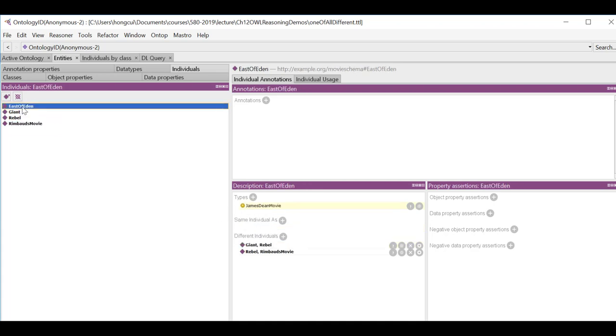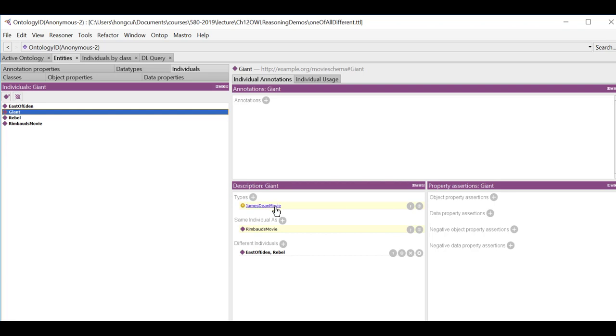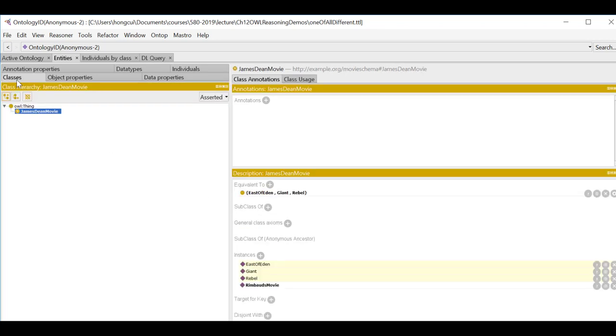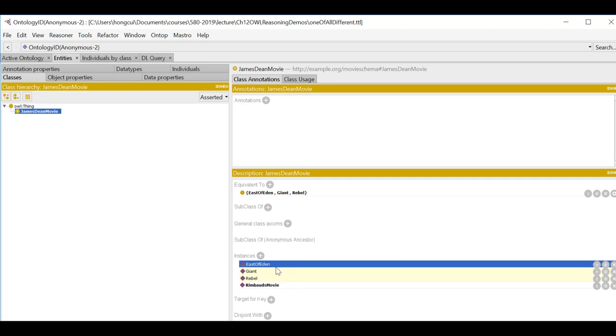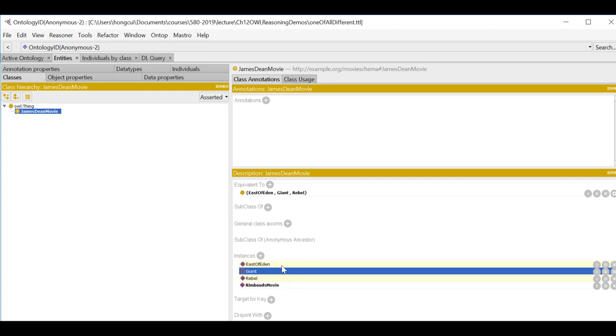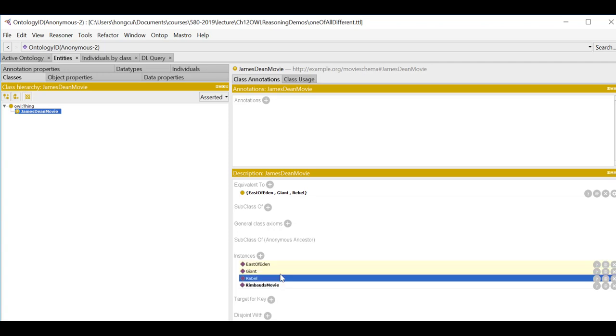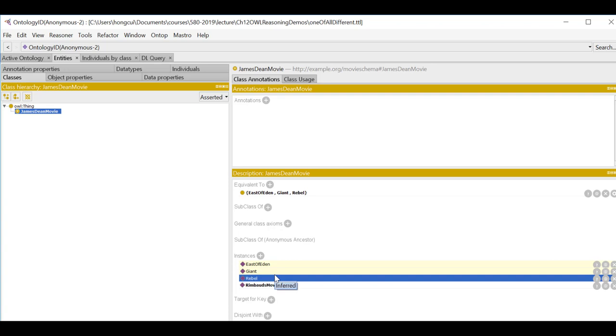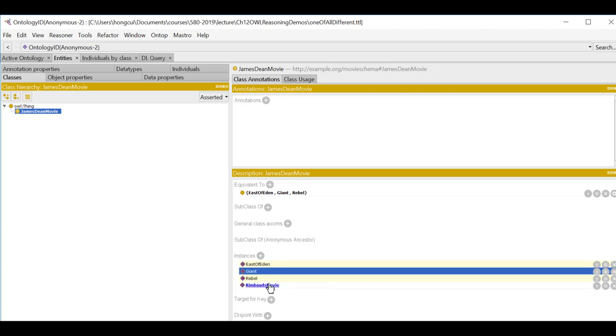Looking at others, you can see that Giant is the same as Rimbaud's. East of Eden is a James Dean movie. If we go back and look at our classes again, we see that those inferred conclusions are all correct. This is based on the one-of statement, and the inference that Giant and Rimbaud's movie are the same is based on our different-from statements. Okay.